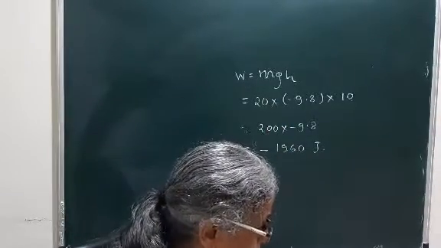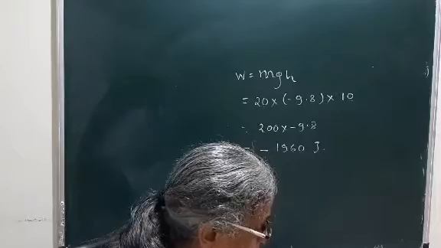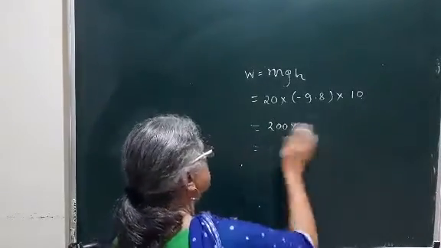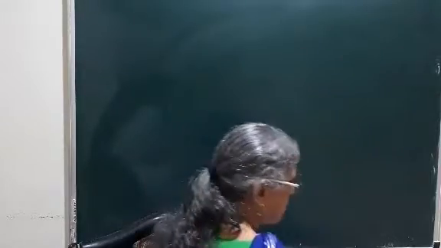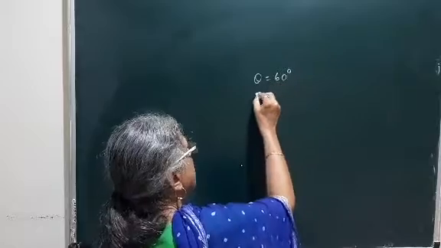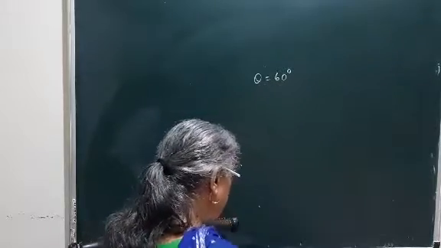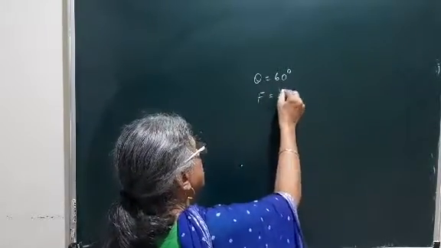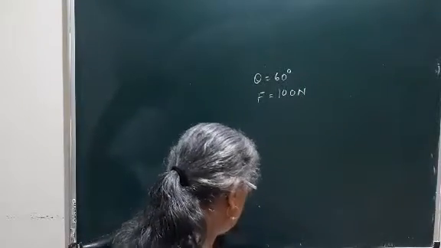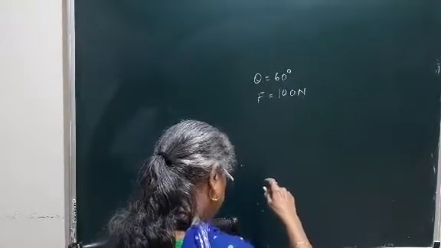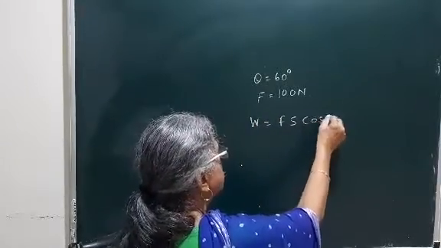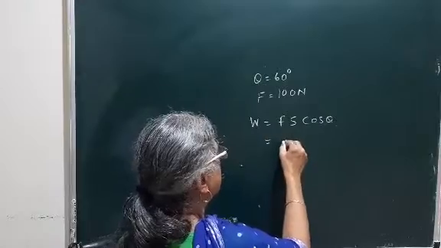Now second example, Praveen has applied a force of 100 Newton on an object at an angle of 60 degrees. So here the applied force and displacement are not in the same direction. Theta is given 60 degrees and applied force F is equal to 100 Newtons. So whenever there is an angle theta, we are going to use the work done as Fs cos theta. When they are in the same direction, no problem, but they are making an angle.